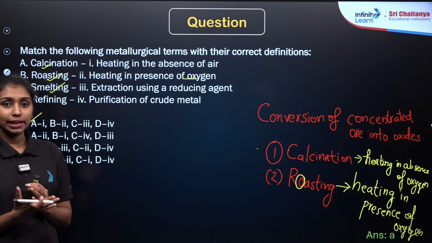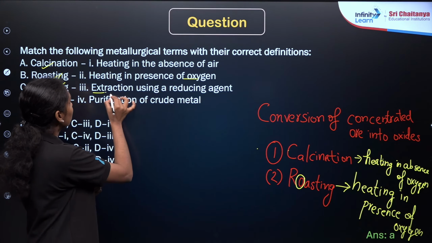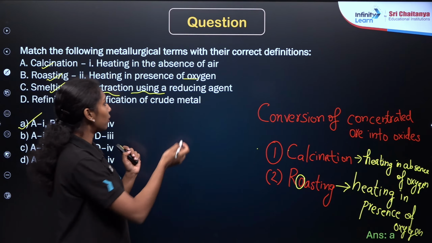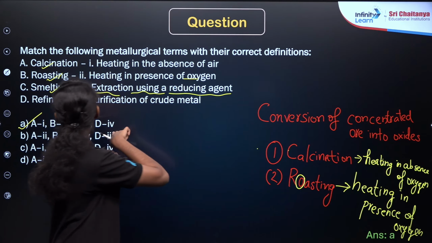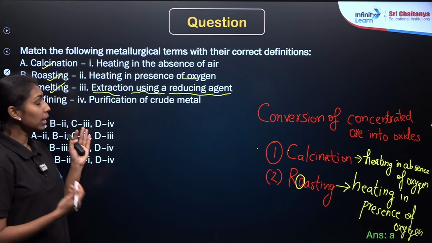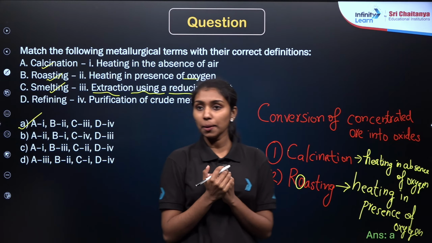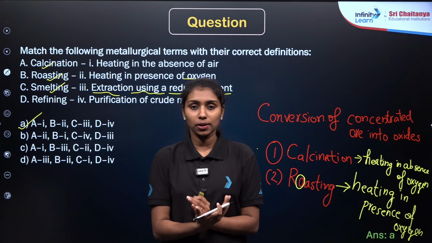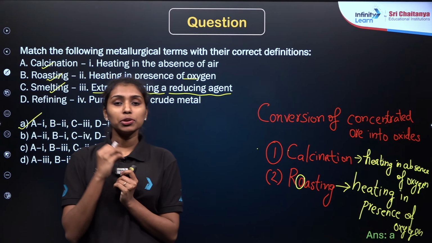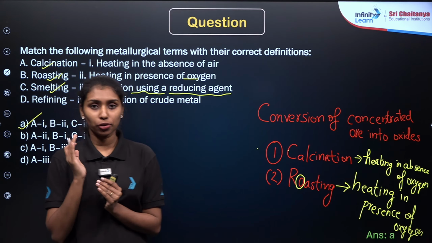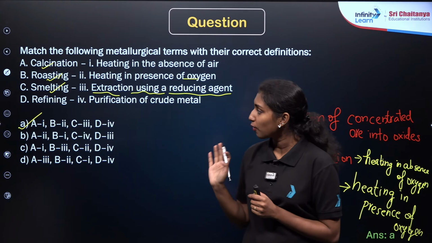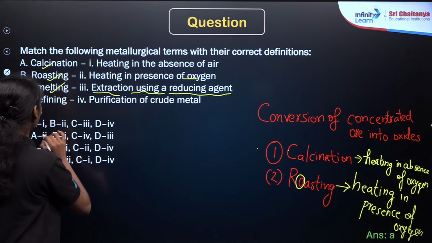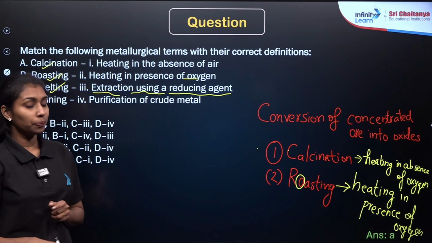Then what do you mean by smelting? If you want to extract from the concentrated ore, we are using some reducing agents like carbon monoxide. We have already discussed in our concept classes. So this method is known as the smelting method. And last one, refining. Refining means we are purifying the metal. Even if you are doing the concentration of ore and the smelting method, there will still be some impurities there. So we are doing the final purification. That method is known as refining. I hope you understand. Can we move to the next question? So option A will be the correct answer here.